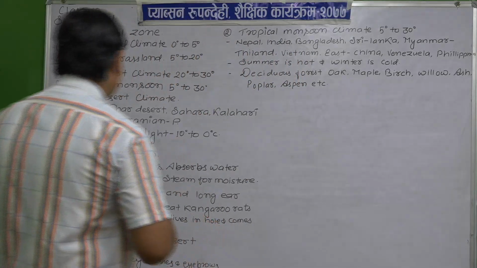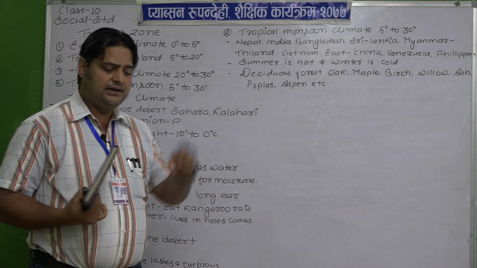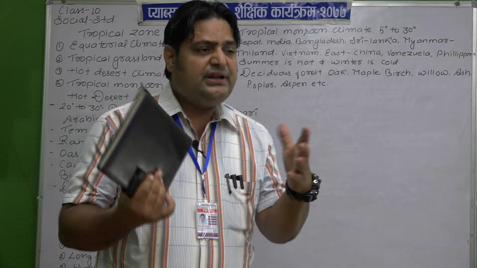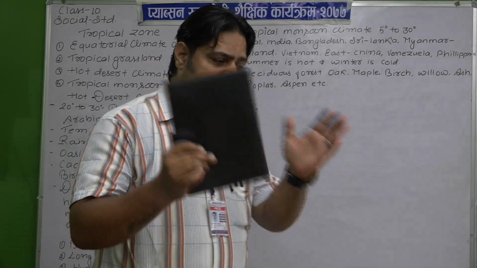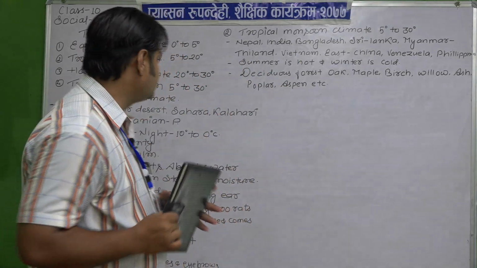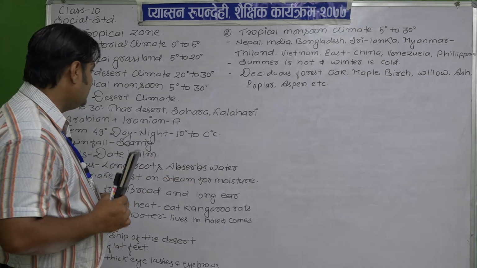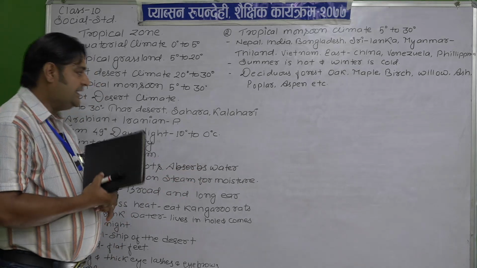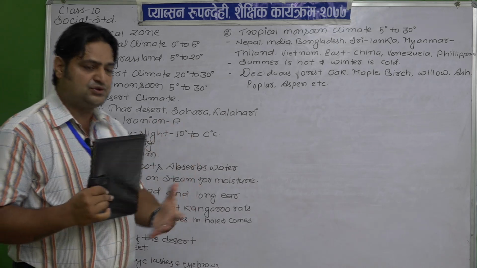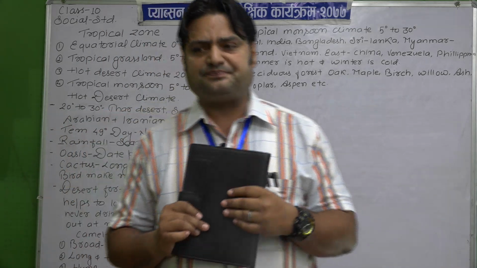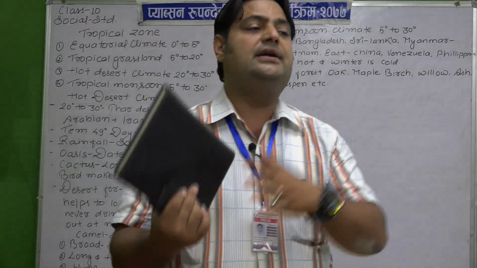The climate that lies between 20 degree to 30 degree is known as the hot desert climate. Especially such types of climates are found in the Thar desert. Thar is the place name. Similarly, it is found in the Sahara desert, in the Kalahari desert, as well as in the Arabian and the Iranian peninsula. Such types of areas are mostly affected by the hot desert climate.